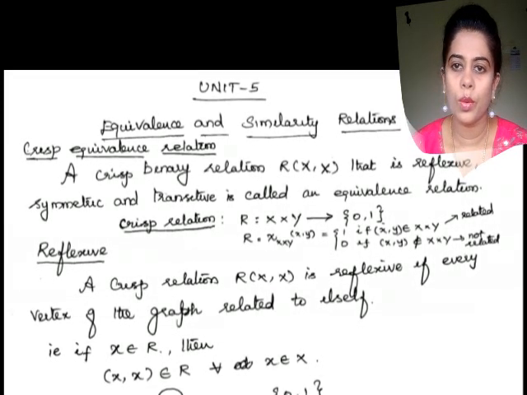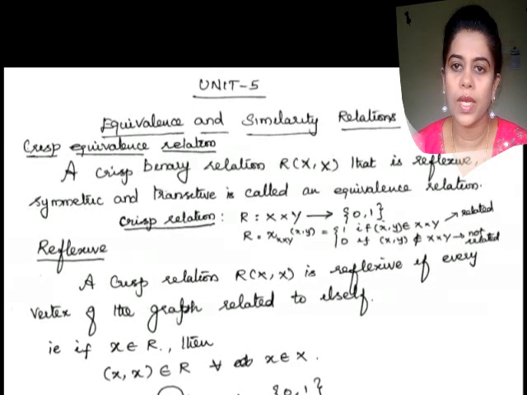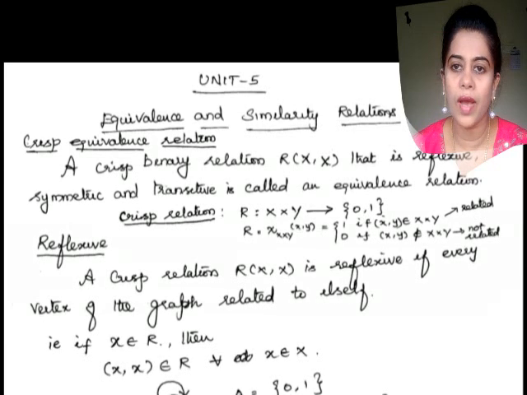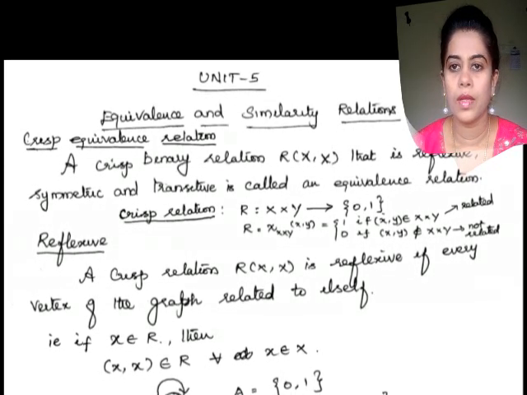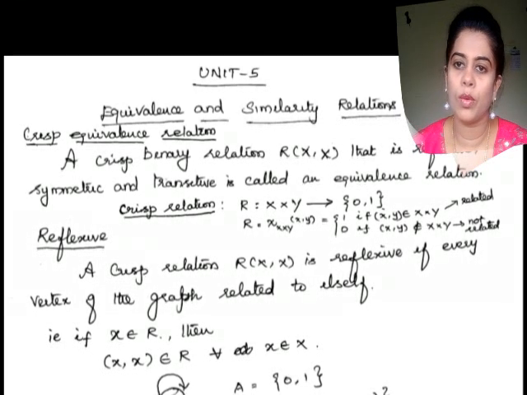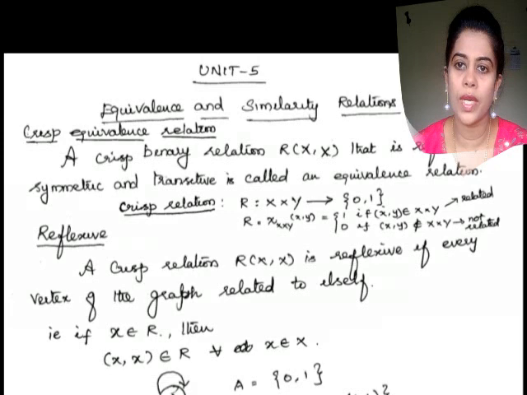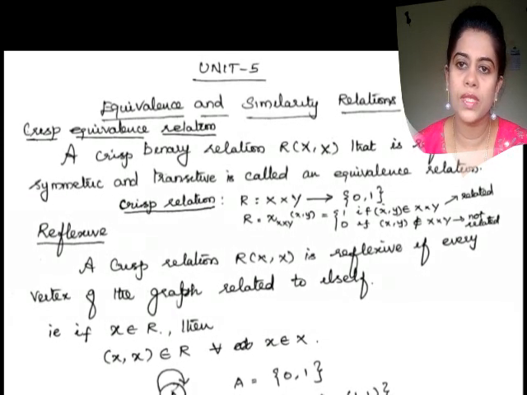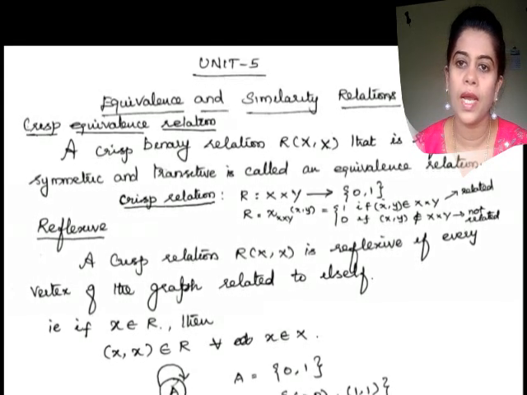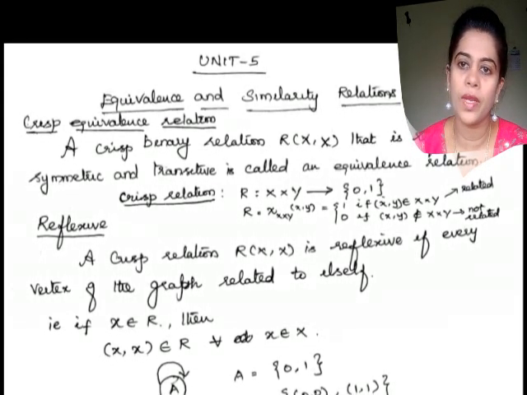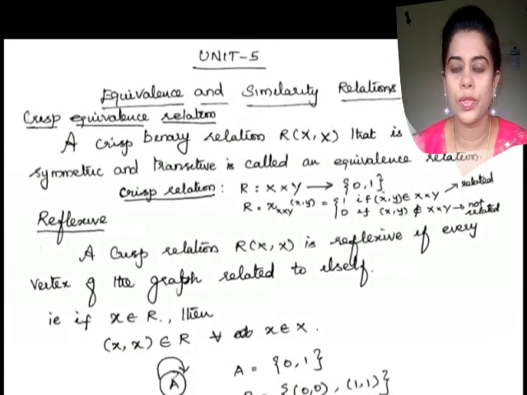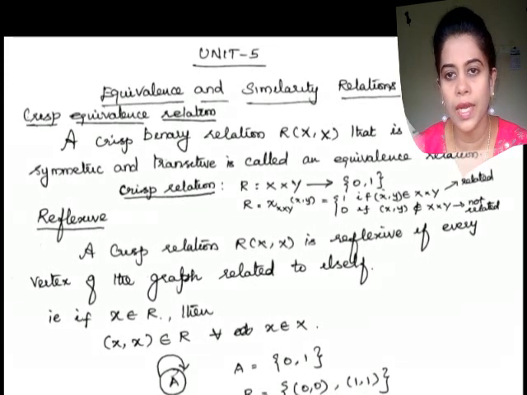Here the universal sets X and Y undergo the process of Cartesian product, and the relation from X cross Y maps to 0 and 1. Every ordered pair is mapped to the values 0 and 1, which means whether they are related or not.